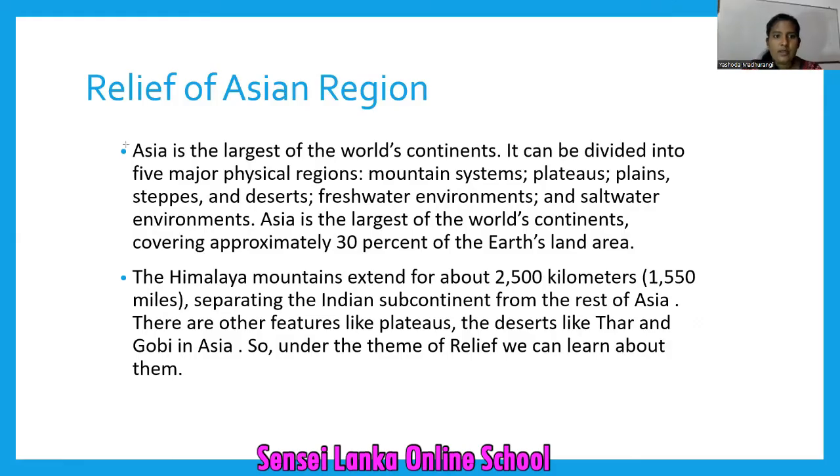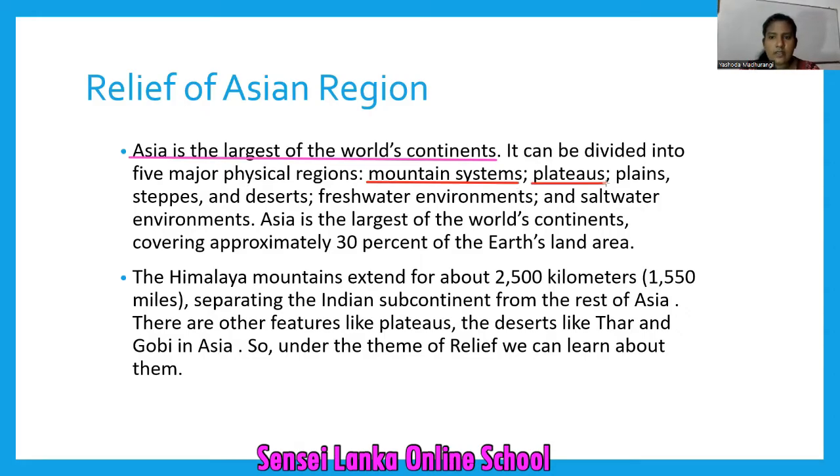I will help you. Asia is the largest of the world's continents. I think it is easy for you to understand. Asian continent is very special because Asia is the largest of the world's continents. It can be divided into 5 major physical regions. When we consider the relief of Asia, according to the relief features, we are going to divide it into 5. First one, mountain systems. A lot of mountain systems are there in Asia.